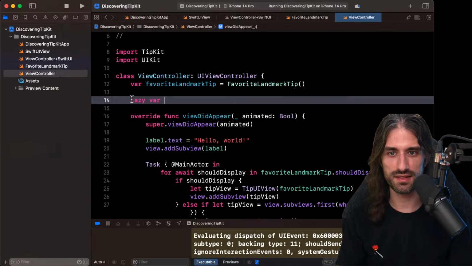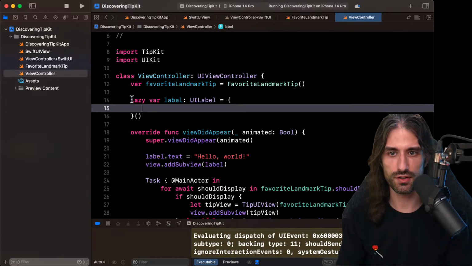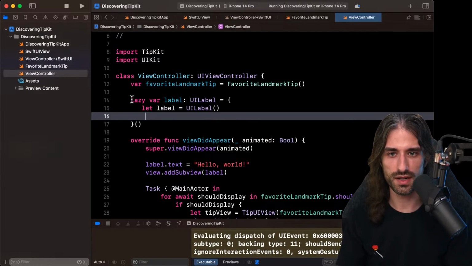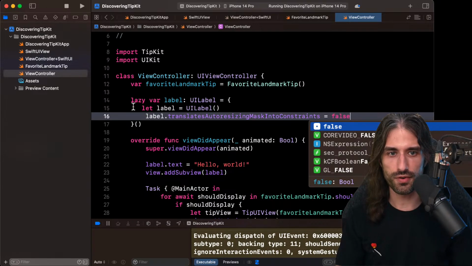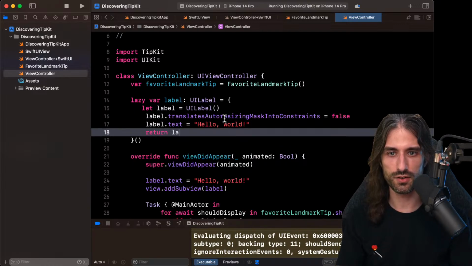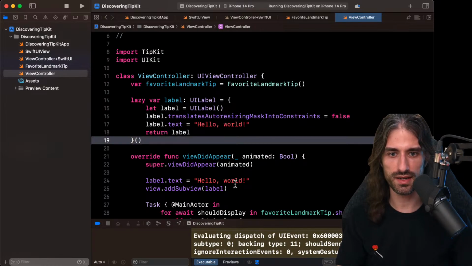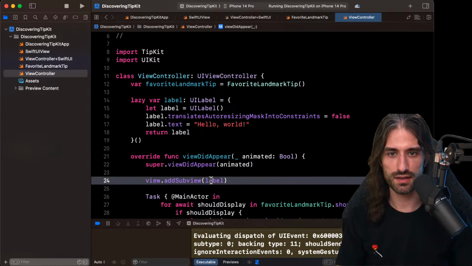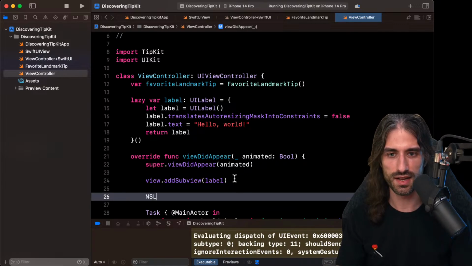So it's gonna be a lazy var label, which is gonna be a UI label, a closure that I call immediately. So I say let label equal UI label like that. Label.translatesAutoresizingMaskIntoConstraints equal false because I will set explicit constraints later, something like that, and then return the label. Okay, let's format this code, please. All right, I will keep this line right here, but once it's been added as a subview, then I will say NSLayoutConstraint.activate.